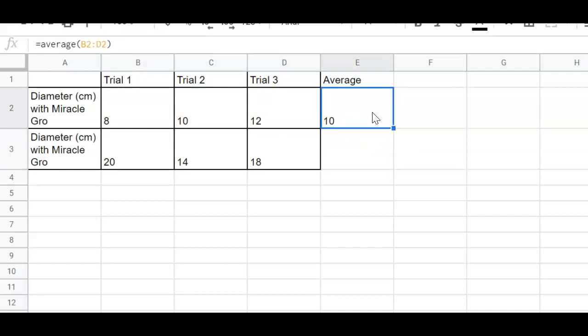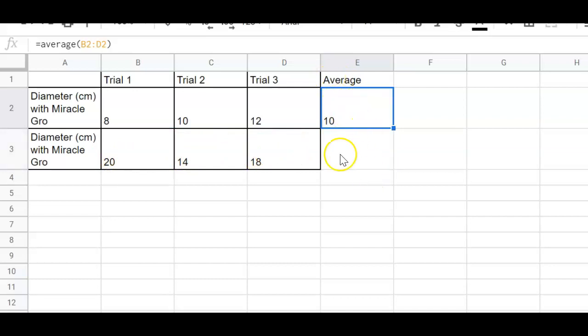Now if I want to repeat the same formula down below, there's two ways you can do that. You can come over here and you can make your cursor make that little plus. If it makes a plus, left click, hold down, drag, let go, and now it has copied that same formula, but now it is taking these values. Okay, so again, I'll do Control Z, we'll do that again.